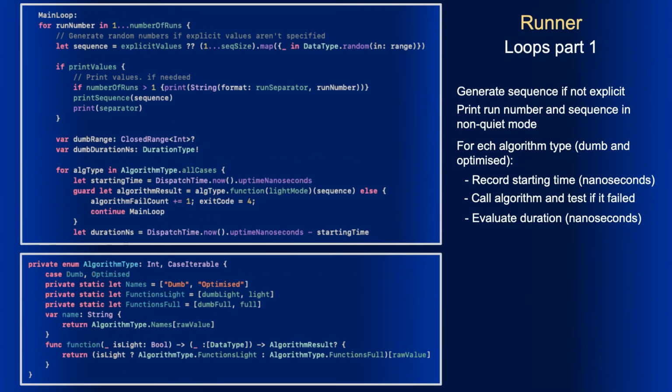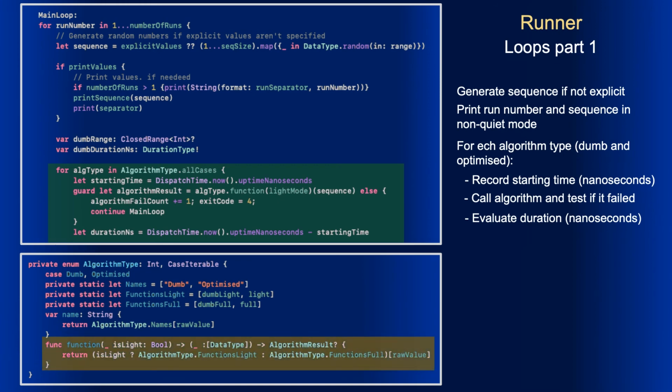The next part of the runner is the main loop, responsible for organizing the runs. At start, we generate the sequence if it is not explicitly specified by calling a randomizer for the range of random data. In non-quiet mode, we print run number and the sequence. There is also an inner loop for two algorithm types, dumb and optimized. In the definition of algorithm type, we keep two tables of functions for light and full tasks. And there is a method called function returning the appropriate function.